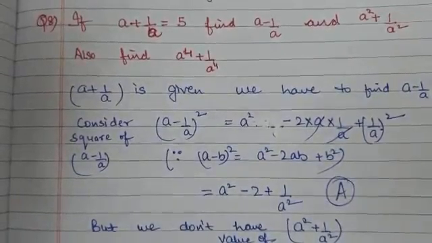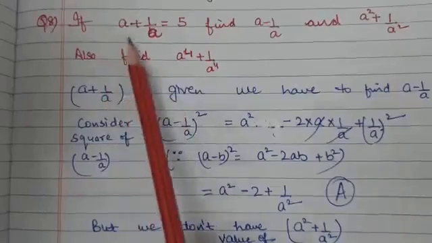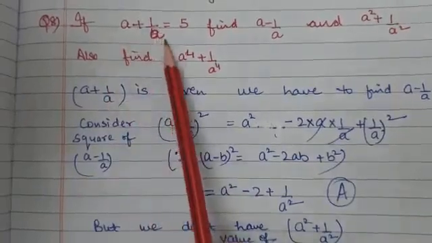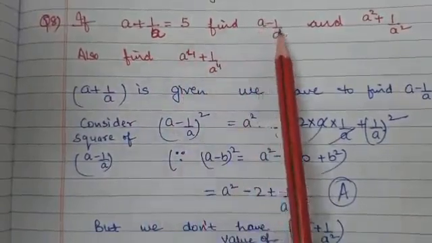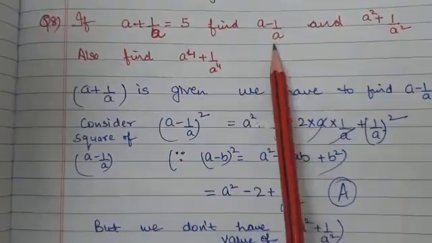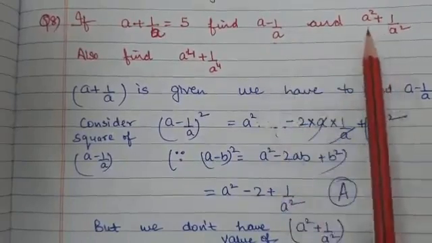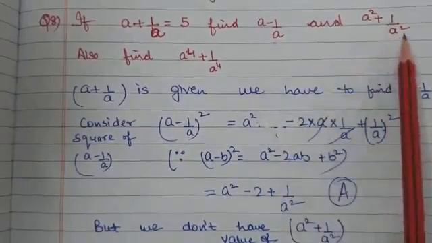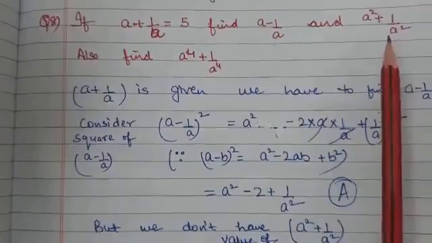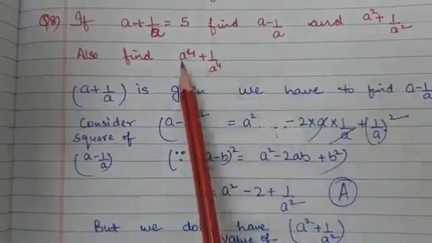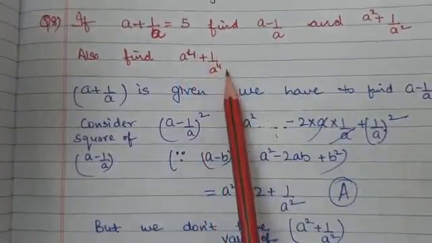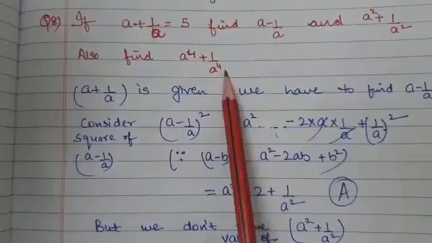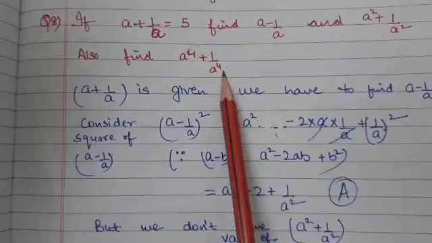Now students, let us discuss the next question. In this question, a plus 1 upon a is given to you, and a minus 1 upon a you have to find out. a square plus 1 upon a square also you have to find out, and a raised to power 4 plus 1 upon a raised to power 4 also you have to find out.